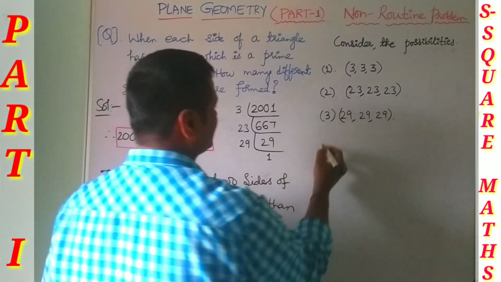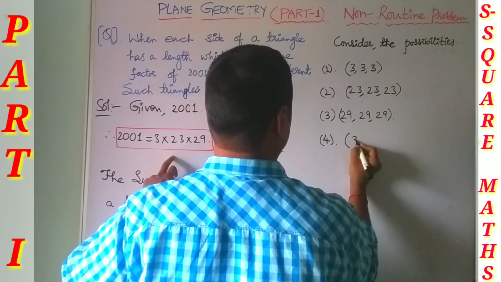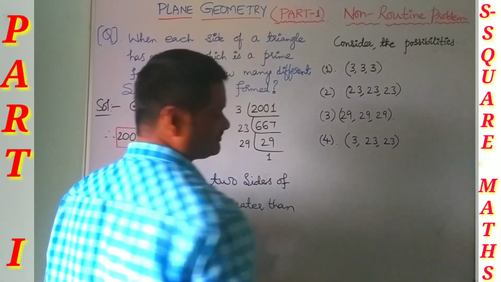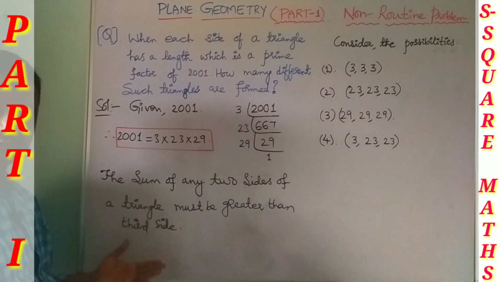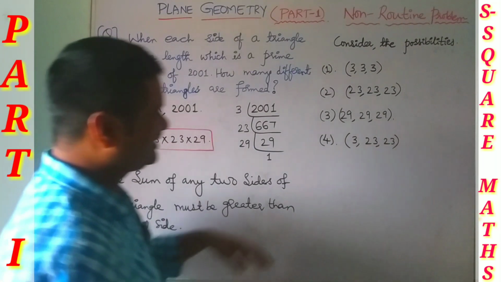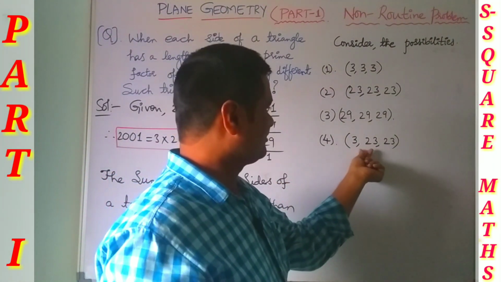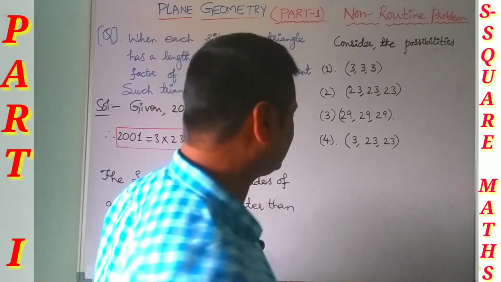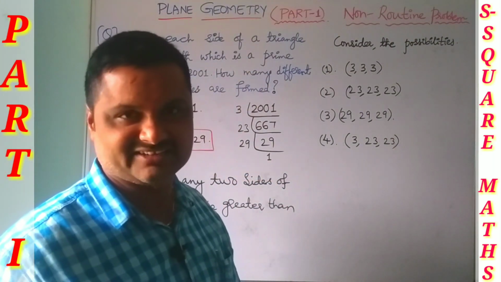Next, let us go for the next one. We consider 3, 23, 23. Obviously this satisfies the property that the sum of any two sides should be greater than the third side. 3 plus 23 is 26, greater than 23. 23 plus 23 is 46, greater than 3.